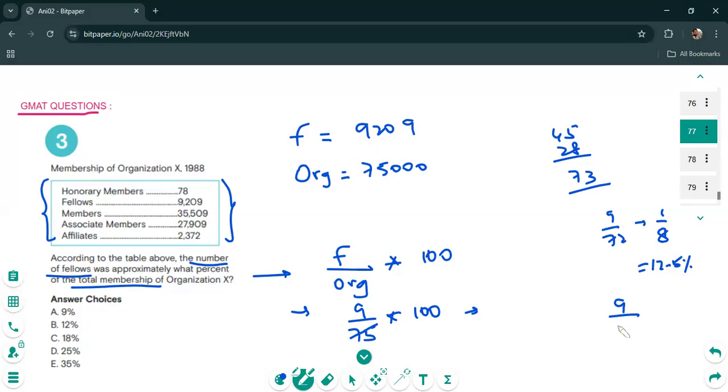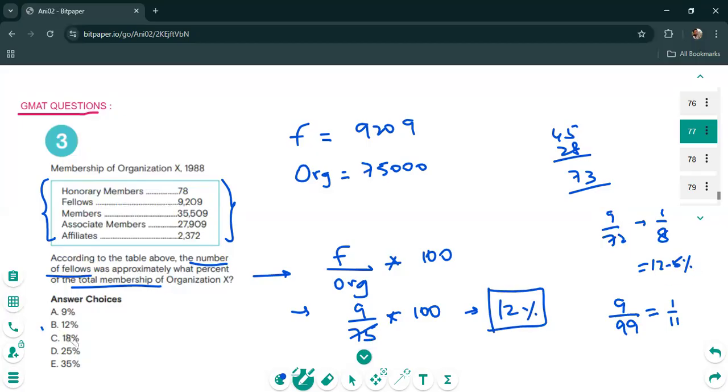If it were something like 9 over 99, or 1 over 11, that would be close to 9%. So your 9 over 75 is only going to be slightly less than 9 over 72, which is 12.5%. So your answer is approximately 12%.